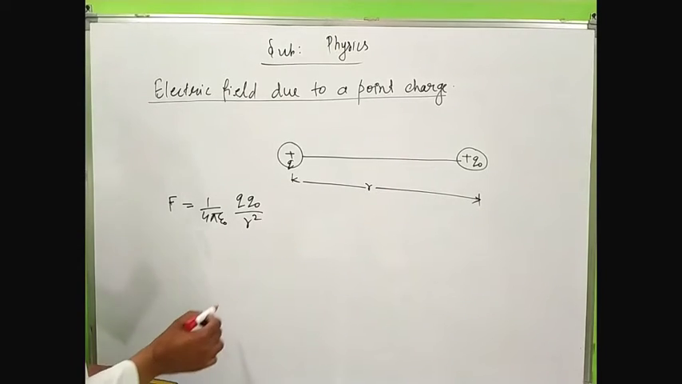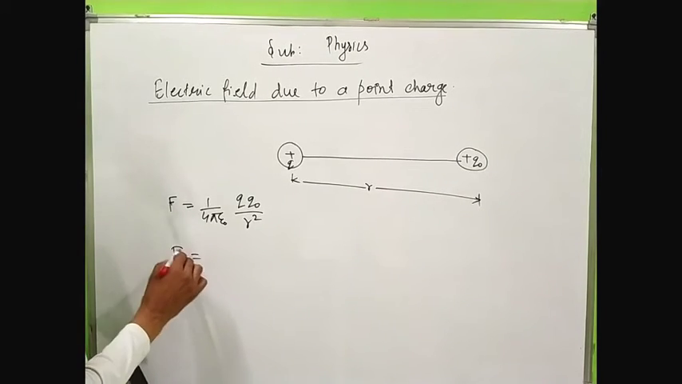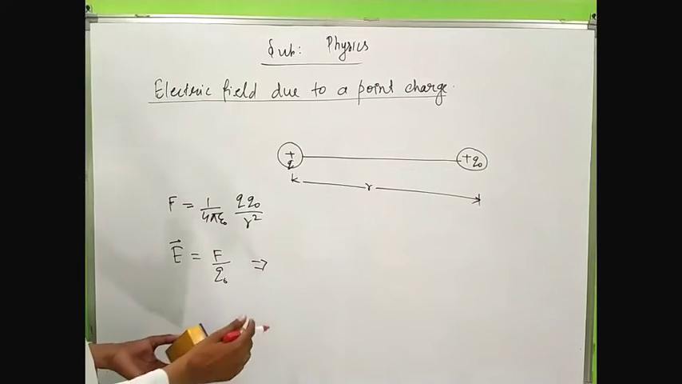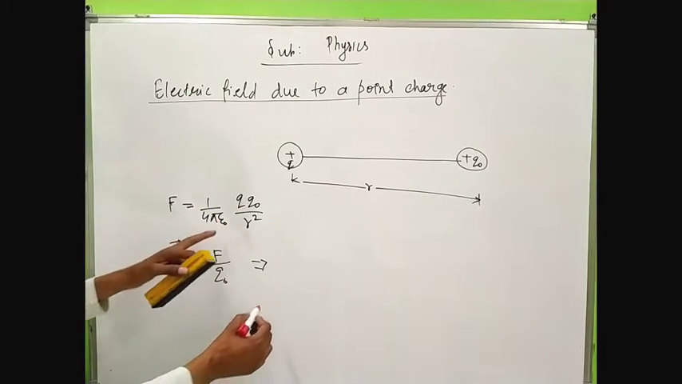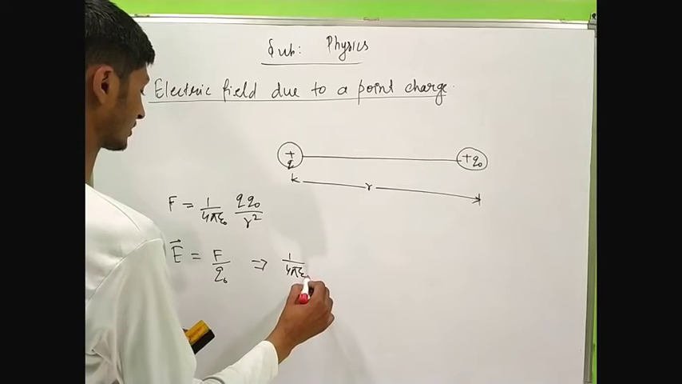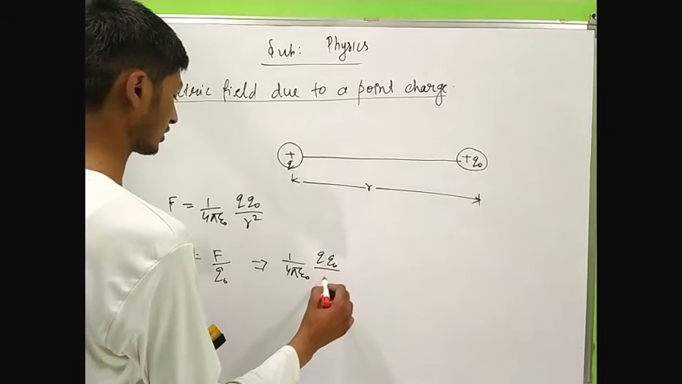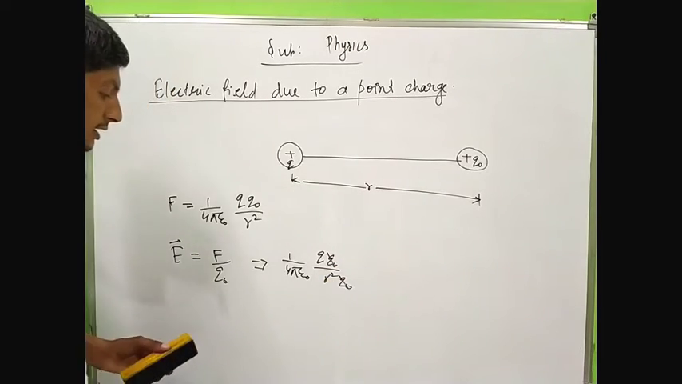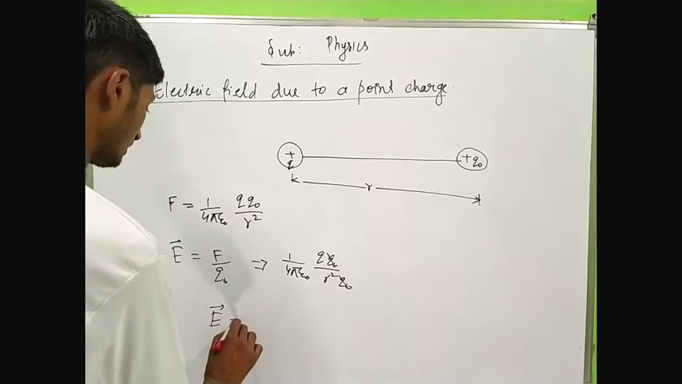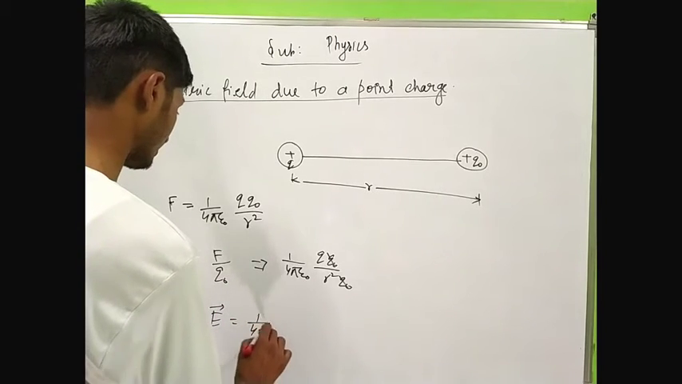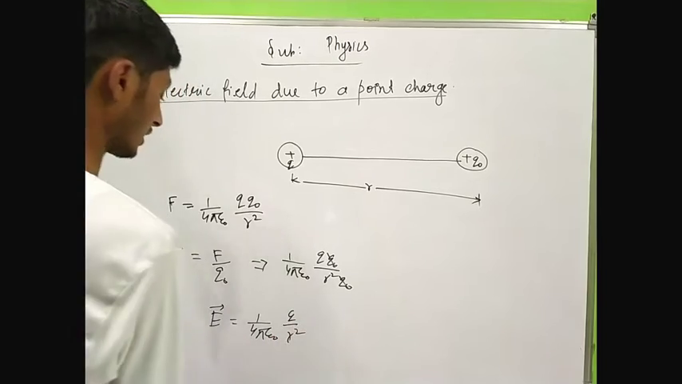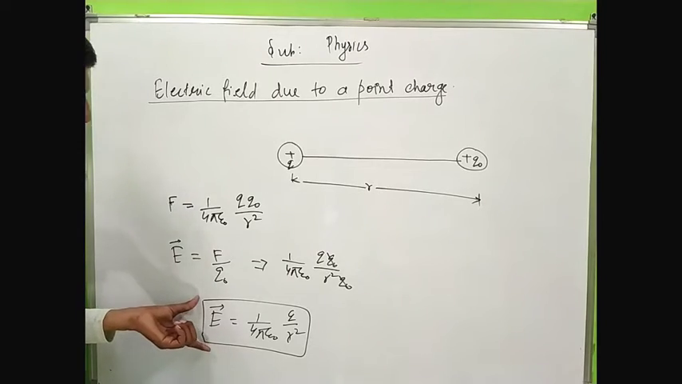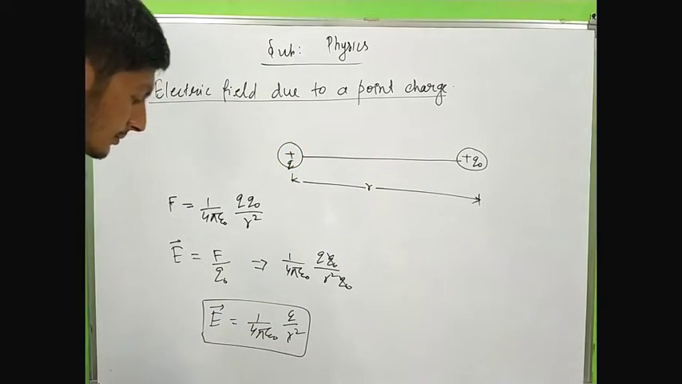Now electric field, we have the formula of electric field intensity, that is E is equal to force per unit test charge. This implies we put the value of force from this formula, 1 by 4 pi epsilon naught Q Q naught upon r square and divided by Q naught. Q naught and Q naught cancel out and we get E is equal to 1 by 4 pi epsilon naught Q upon r square. This is the formula for the electric field intensity due to a point charge.